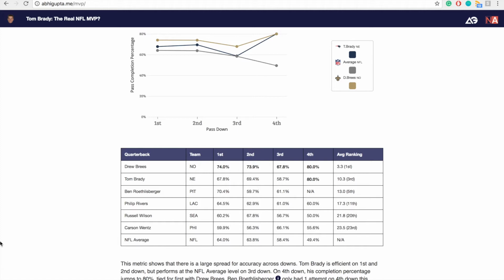An important thing to note is that Carson Wentz performs very poorly in this metric, another MVP candidate that many people clamored to be one of the MVP candidates of the season.